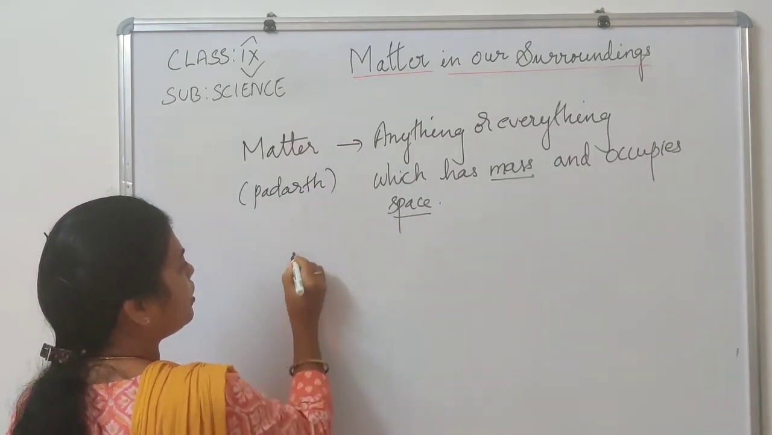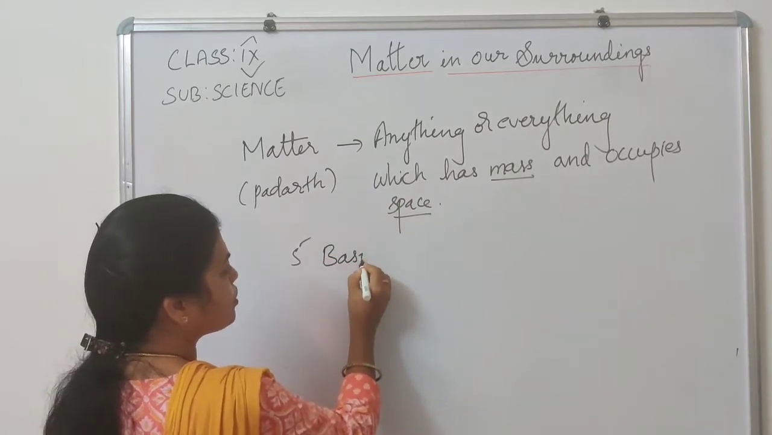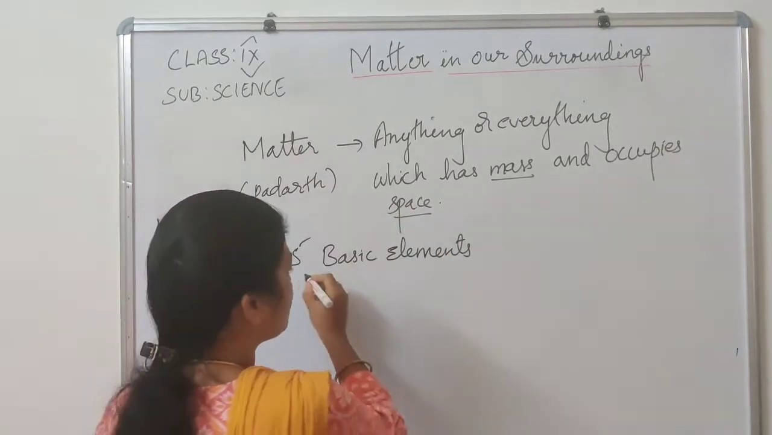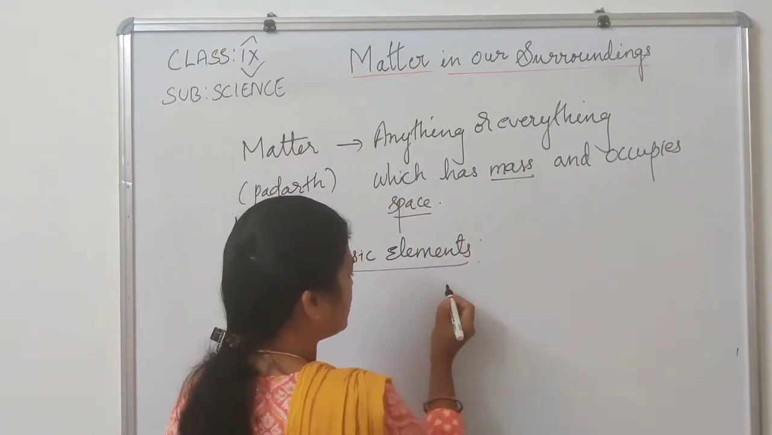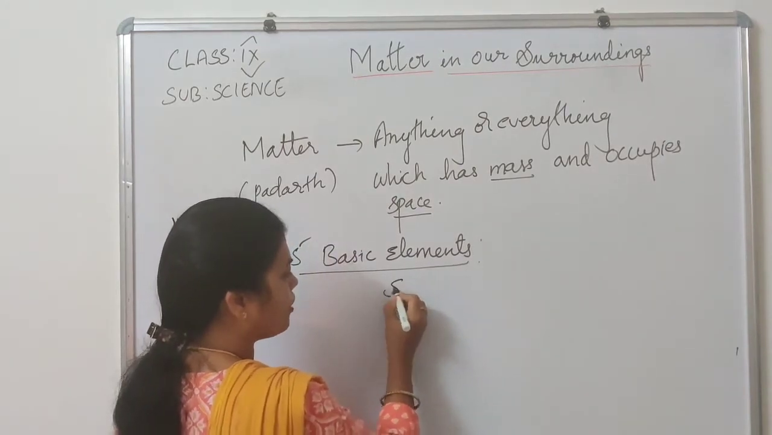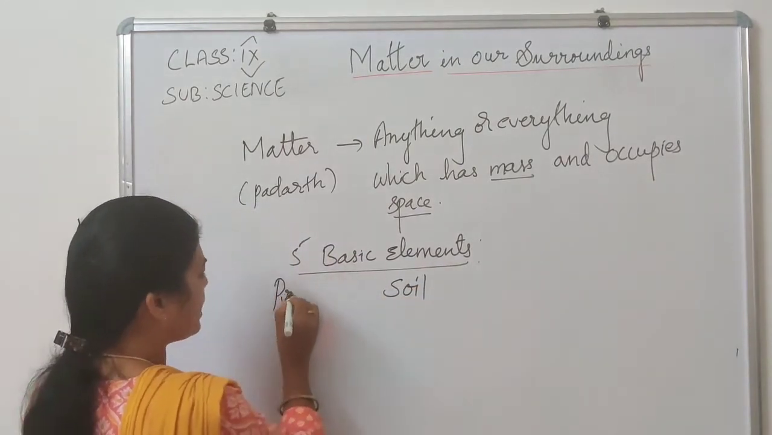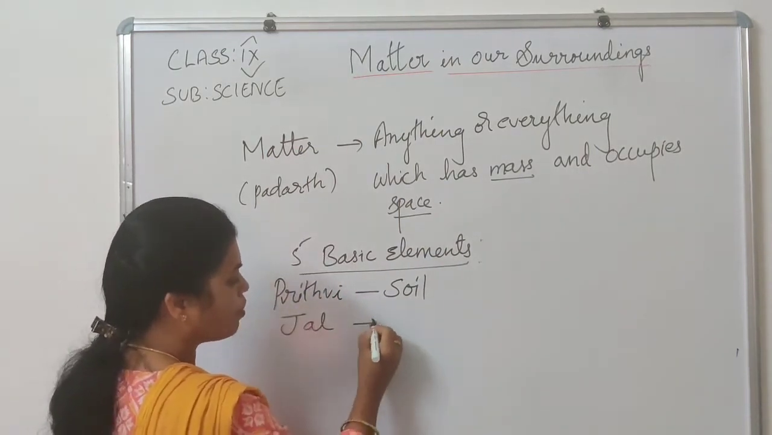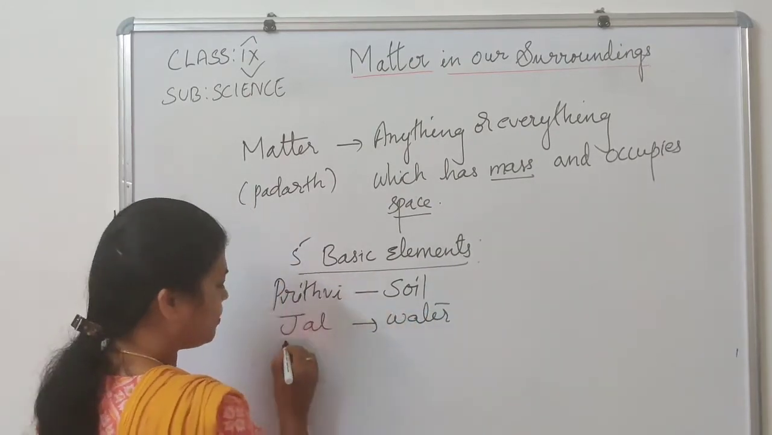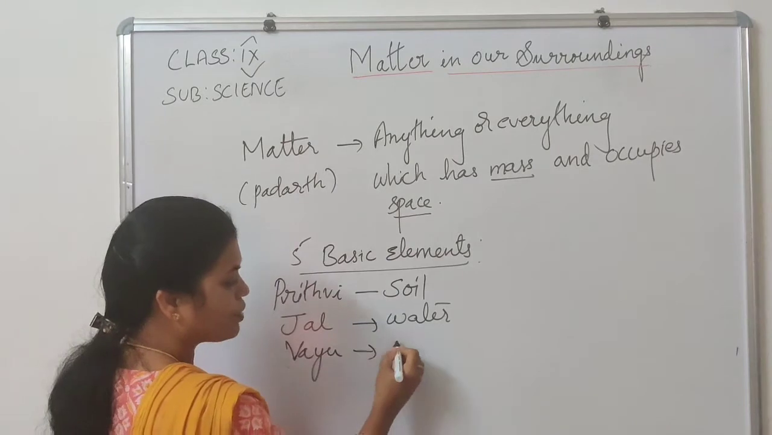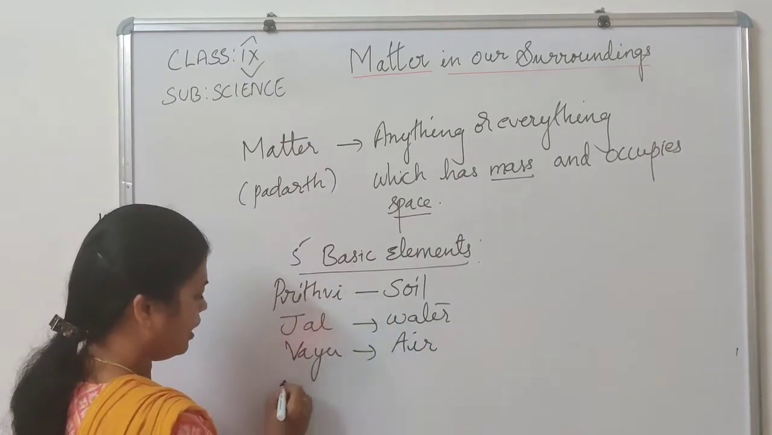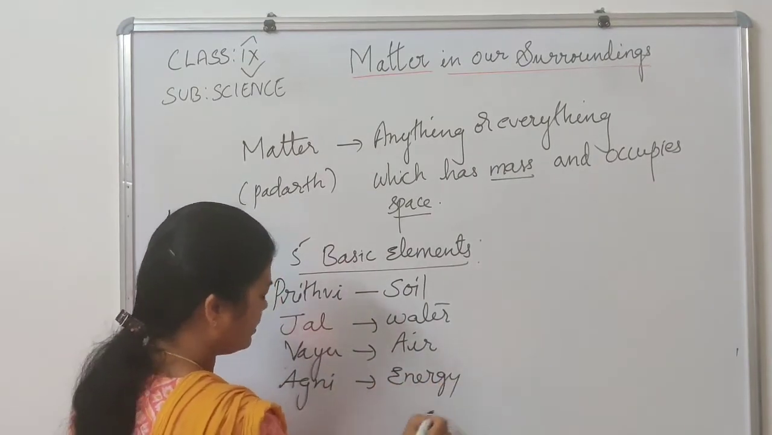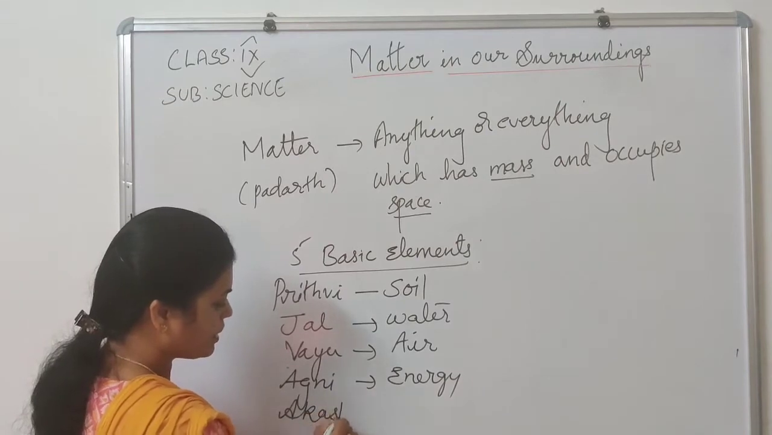Which are those 5 basic elements? They were called Panchatattva. Matter is made up of Prithvi, which means soil; Jal, which means water; Vayu, which means air; Agni, which means energy; and Akash, which means space.